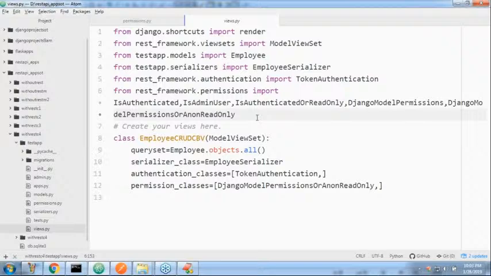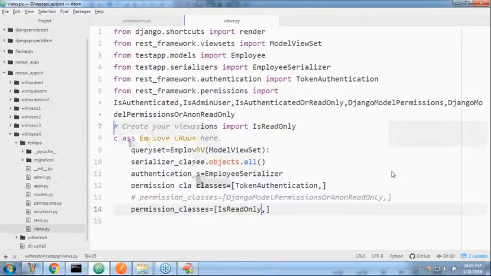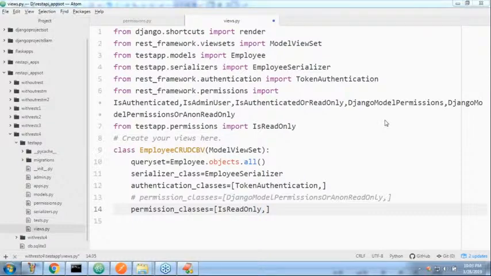Next, instead of the default permission class, which I'm commenting out, I'm taking my own permission class, IsReadOnly. That's all. Any doubt?